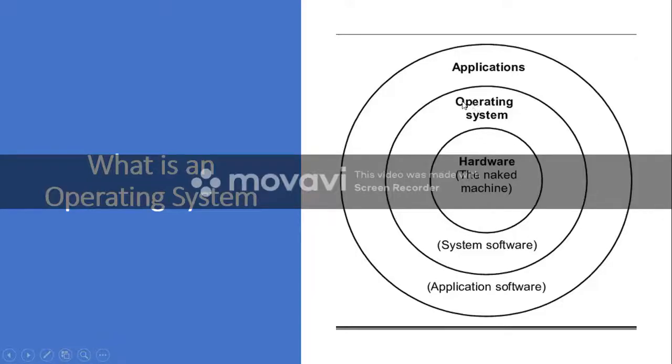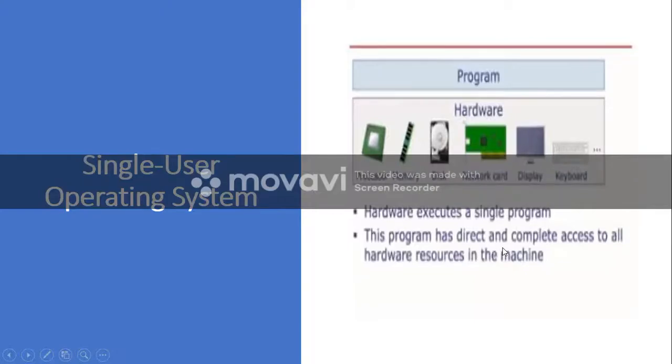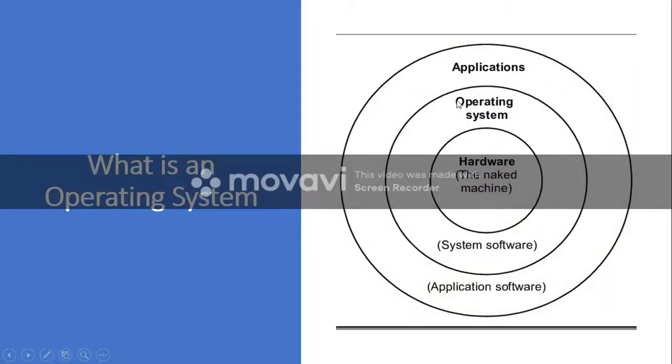See, sometimes your operating system may also have some application programs. These application programs will not be able to communicate with the hardware directly. For example, let us take Windows operating system. Windows comes with a particular tool or software called Notepad. But you cannot call Notepad a system software. Notepad will be called an application software, even though it comes as a part of the operating system.